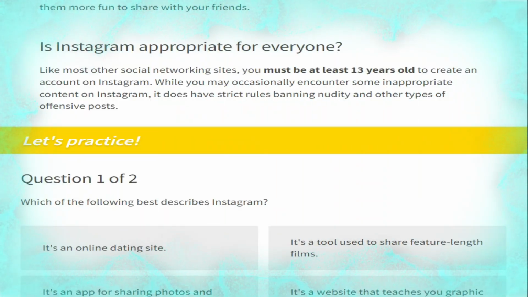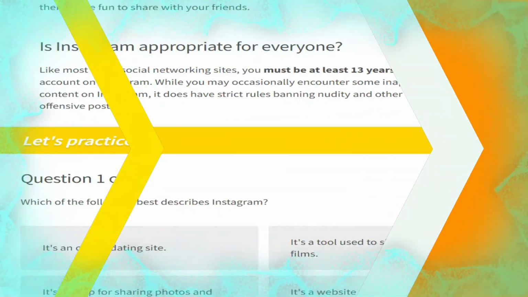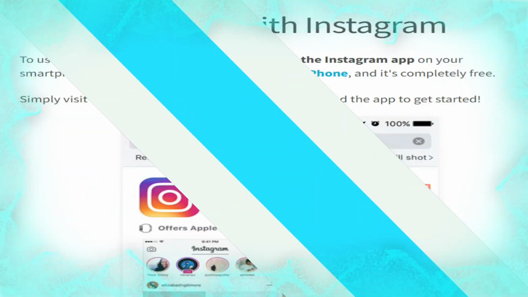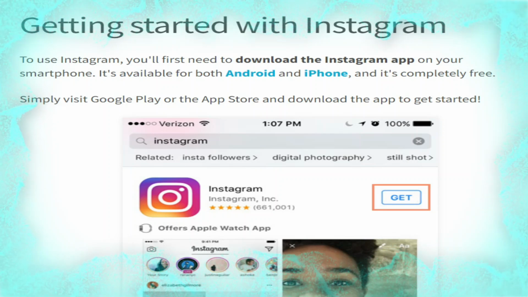Is Instagram appropriate for everyone? Like most other social networking sites, you must be at least 13 years old to create an account on Instagram. While you may occasionally encounter some inappropriate content on Instagram, it does have strict rules banning nudity and other types of inappropriate content.